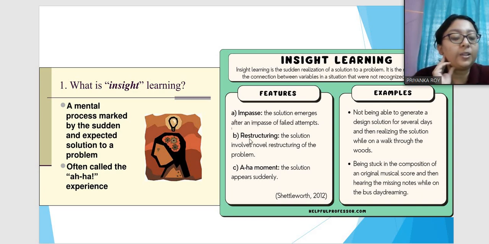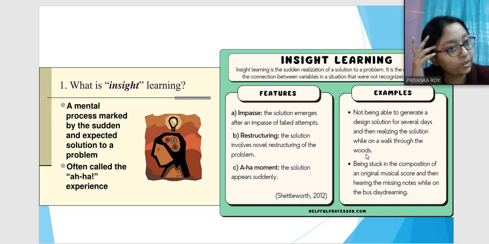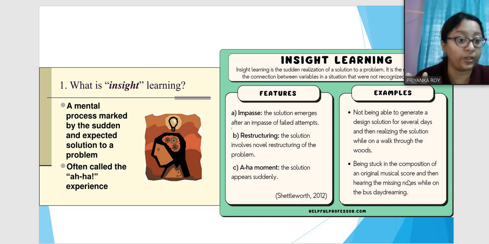The solution emerges after a lot of failed attempts, and the solution involves novel structuring, like you have to look at the problem in a different way. Then the solution appears suddenly. An example is not being able to generate a design for several days and then realizing the solution while we are walking through the woods. Like we have gone for a walk and then suddenly you get the answer to it.